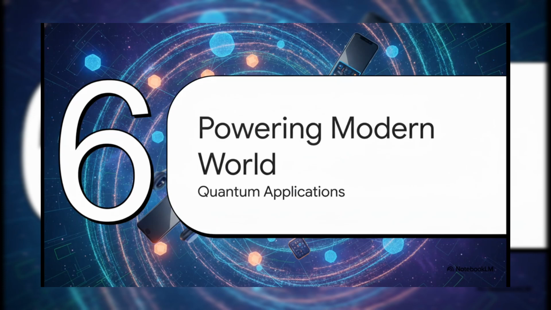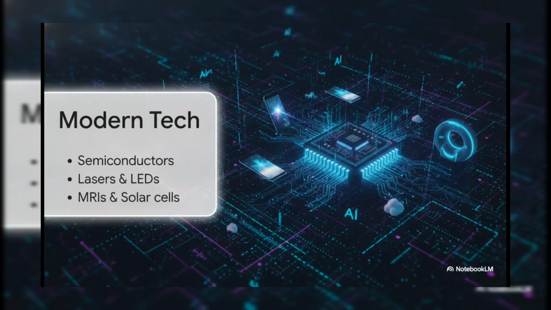Section 6. Powering the modern world. But why does this matter to you and the gadget sitting on your desk right now? Well, our ultimate mastery over this quantum chaos directly birthed the modern technological era. Once we finally understood wave-particle duality and the bizarre behavior of electrons, we learned to control them. This gave us semiconductors, which are the microscopic brains powering every smartphone, laptop, and digital device on Earth.